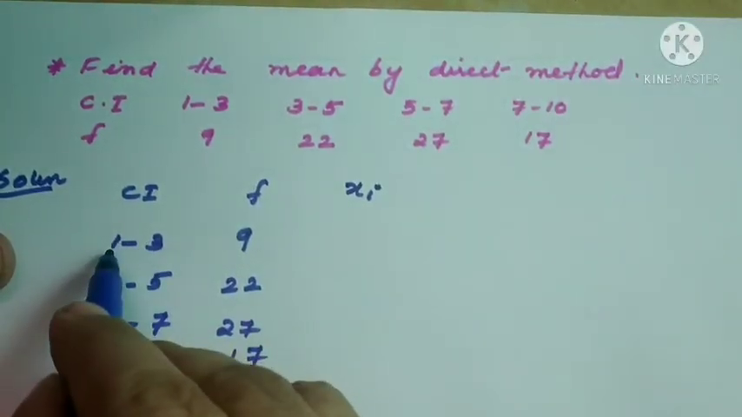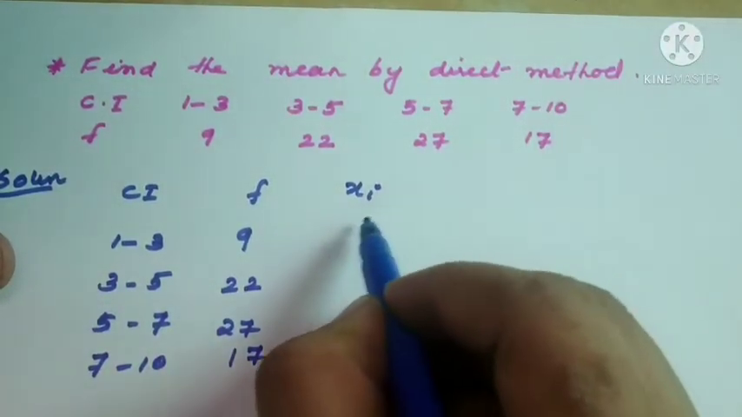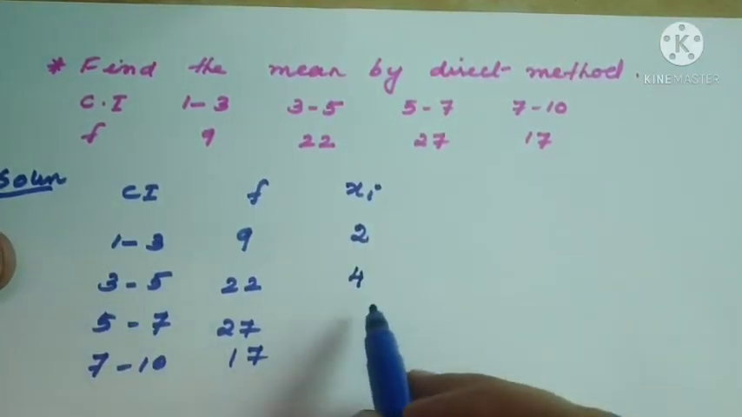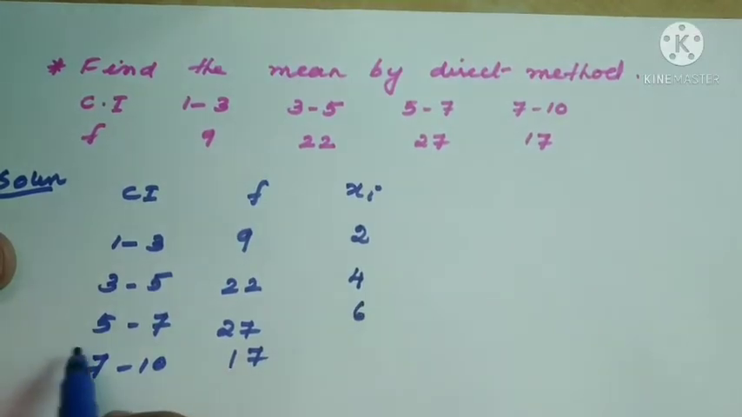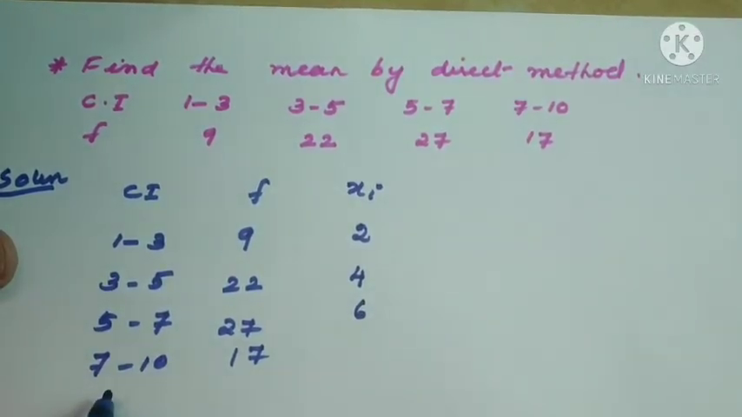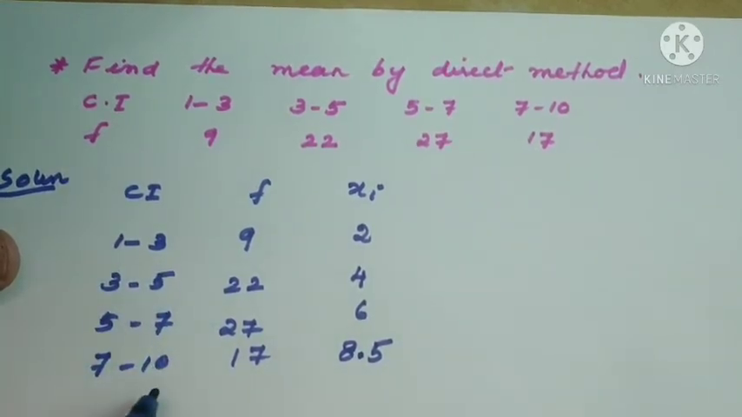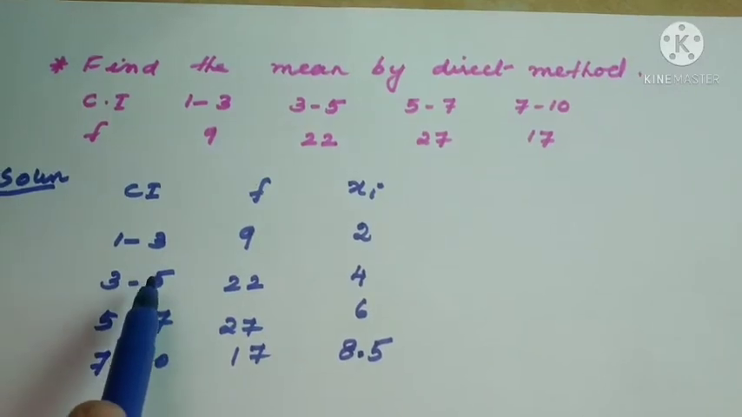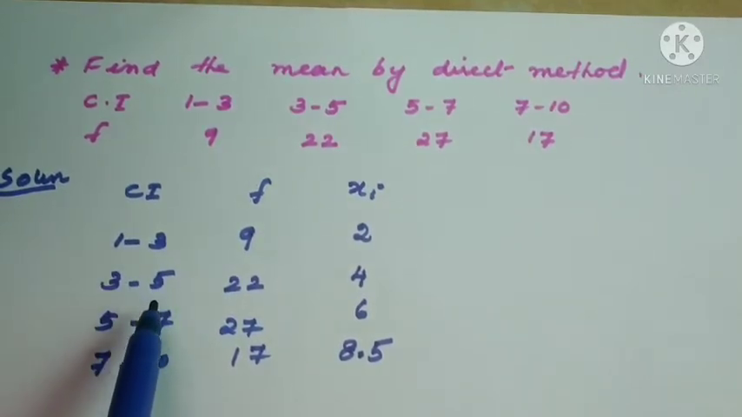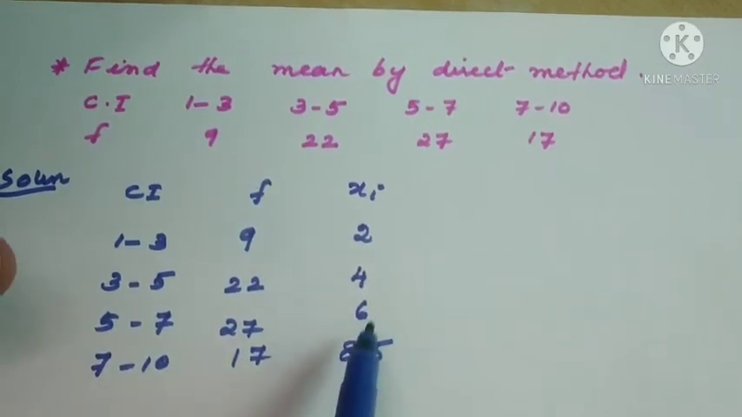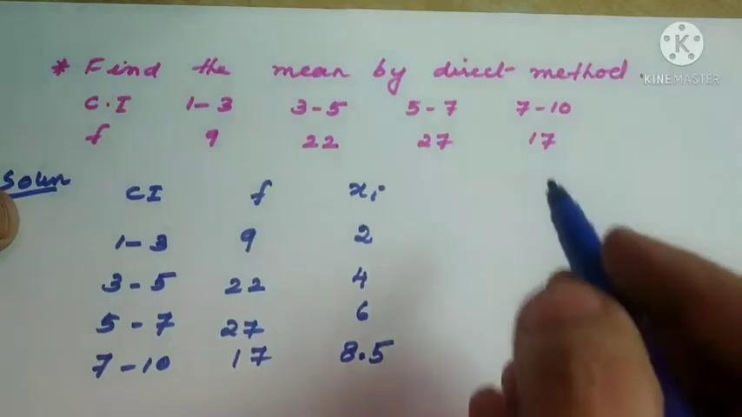3 plus 1, 4 divided by 2, therefore 2. 5 plus 3, 8 by 2, it is 4. Next we can write 6, 7 plus 5, 12 divided by 2, 6. But here what happens, for 7 and 10, if you take the sum, 17 divided by 2, so we should write 8.5 only. So it is not the equal class width. Here class width is 3 minus 1, 2, 5 minus 3, 2, 7 minus 5, 2, then 10 minus 7, it is 3. So here we cannot do that one. So always cross check while writing the class mark.